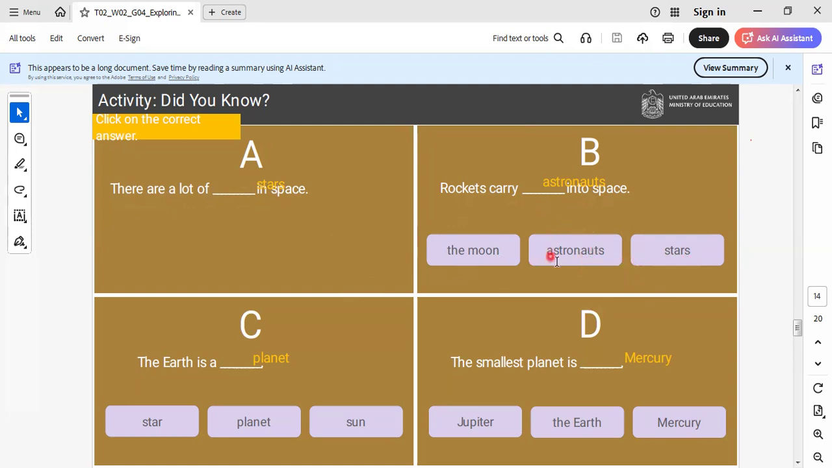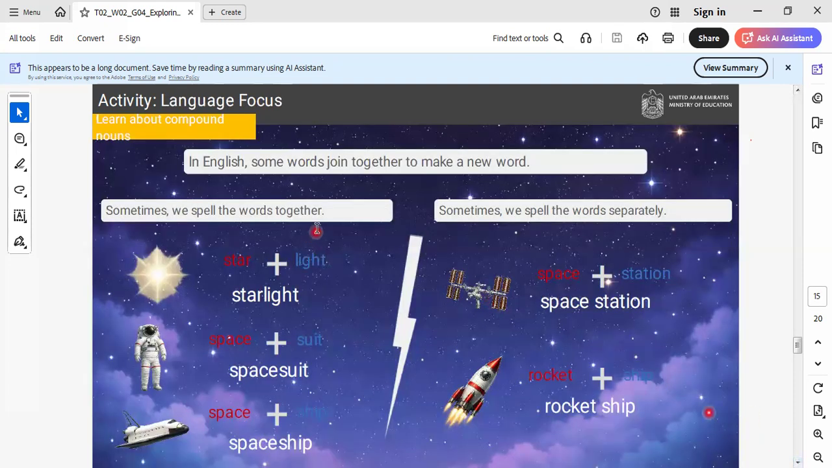You are clever pupils to say astronauts. The Earth is a planet, as we know. The smallest planet is Mercury. It's the smallest planet. The biggest one is what? Jupiter. The smallest one is what? Mercury. Okay. Let's continue the rest of the exercise.